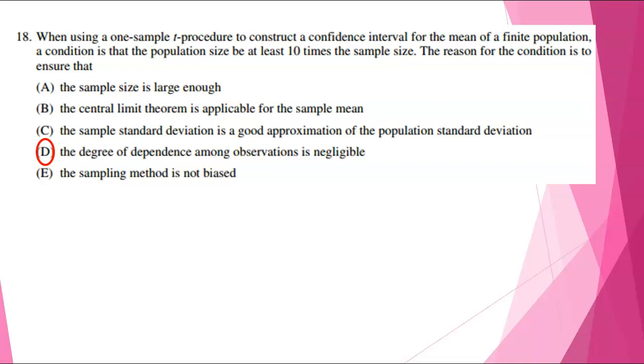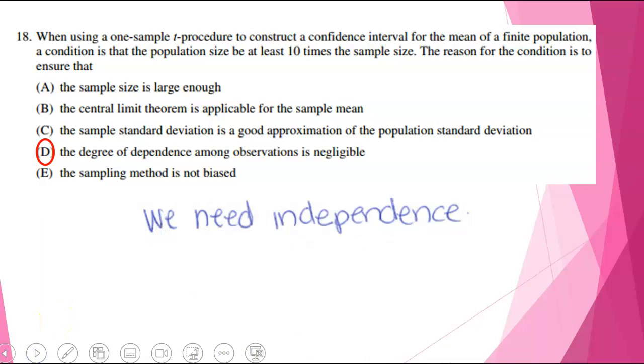The central limit theorem is applicable for the sample mean. All right, that's the same idea as A. So the central limit theorem is where we get our sample size is large enough. Okay, when we're talking about population means, it's that the sample size is at least 30. Okay, the sample standard deviation is a good approximation of the population standard deviation. That one might get you because our 10% condition is what we check when we calculate standard deviation. But the key here is when we check the 10% condition, it's because we're looking for independence. All right, so our 10% condition is when we can't say that they're independent, we check our 10% condition.